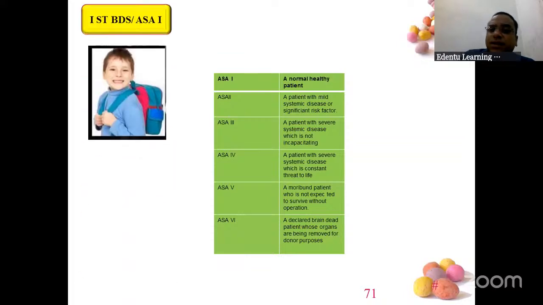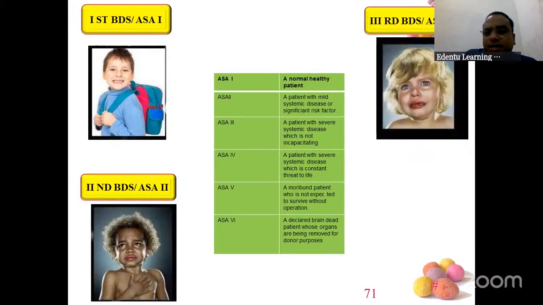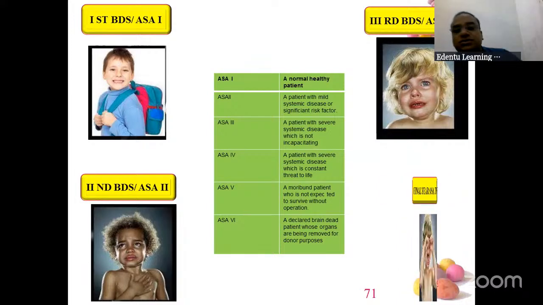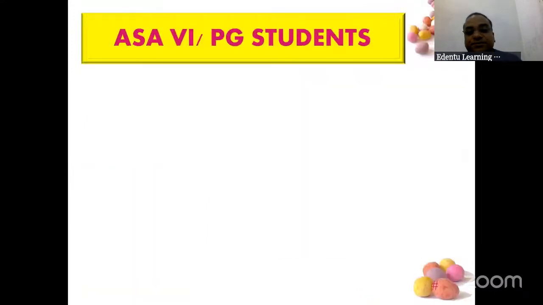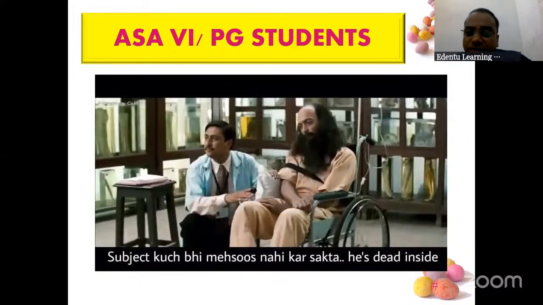So ASA 1, healthy patient. ASA 2, something like this, mild systemic disease. ASA 3, not incapacitating but serious systemic disease. ASA 4 are the final year students, all of you right now. And PG students and the postgraduates are declared brain dead patients.